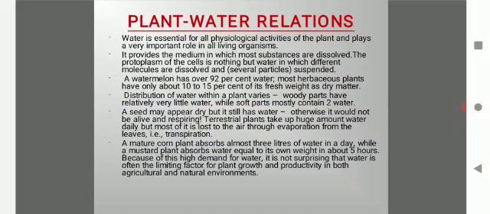A watermelon has over 92% water. Most herbaceous plants have only about 10 to 15% of their fresh weight as dry matter. Distribution of water within a plant varies. Woody plants have relatively very little water, while soft parts mostly contain water. A seed may appear dry, but it still has water.